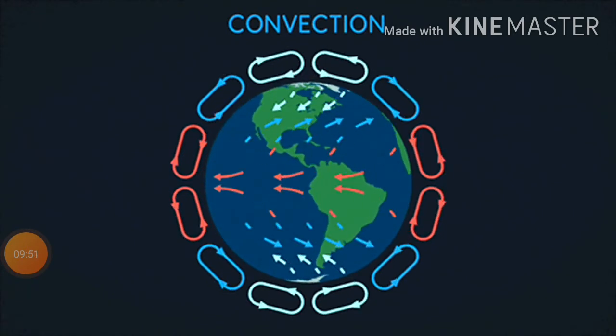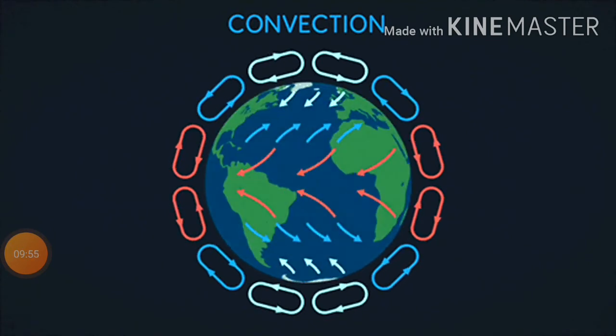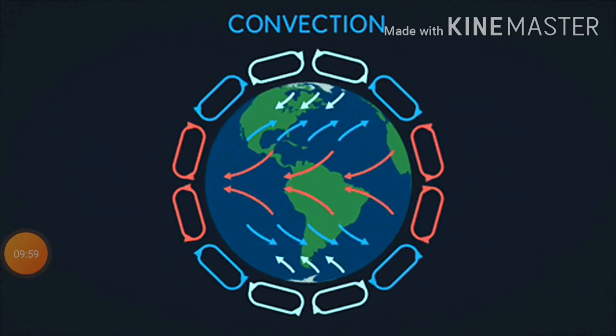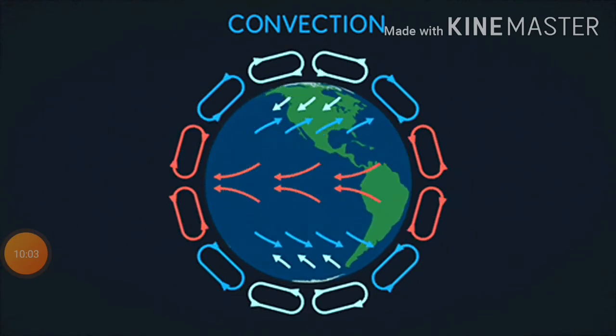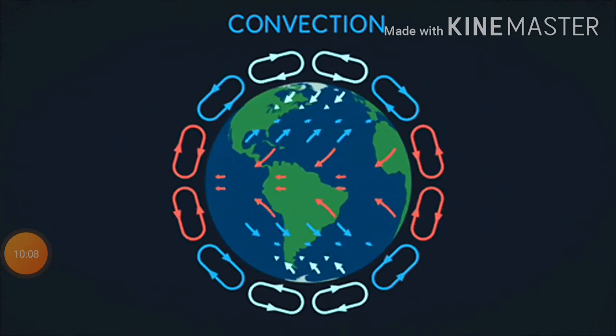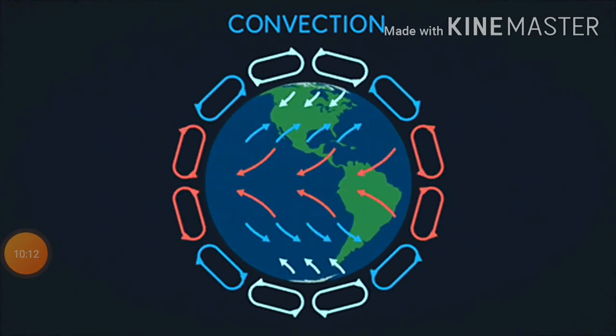See, they are blowing. The red color indicates low pressure areas. Ultimately those low pressure belts are getting high pressure air, so that is why they are getting rainfall. Here we are observing convectional wind forces.